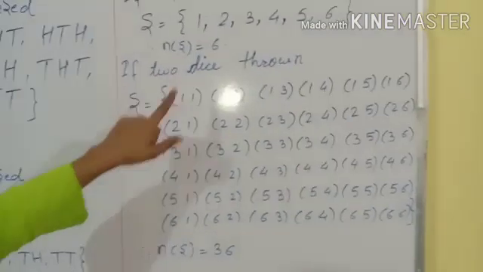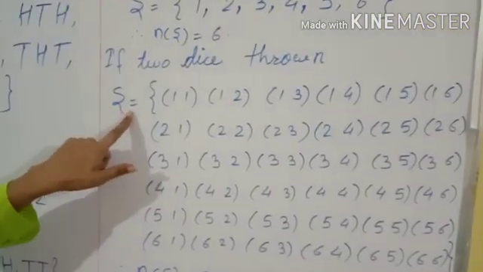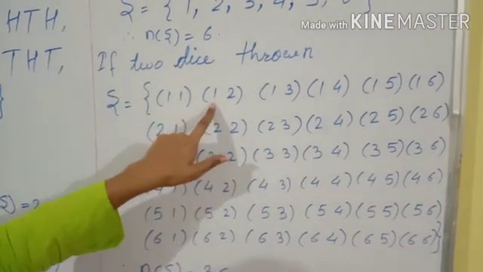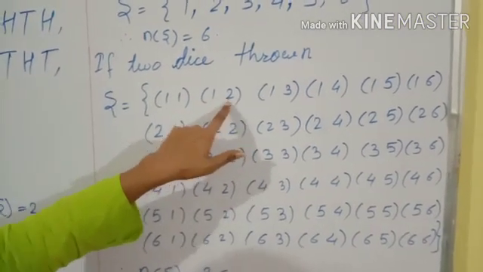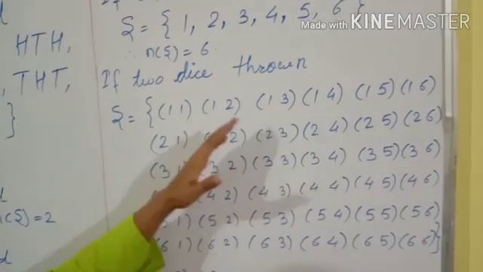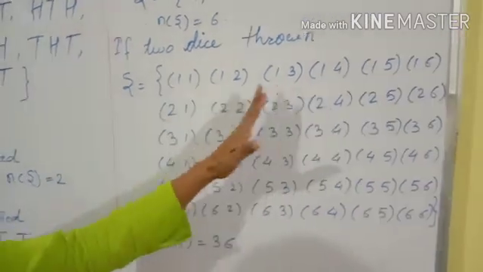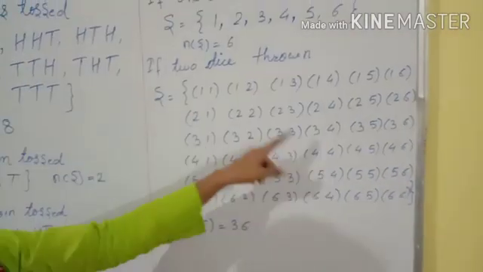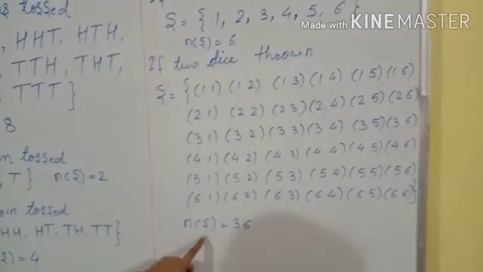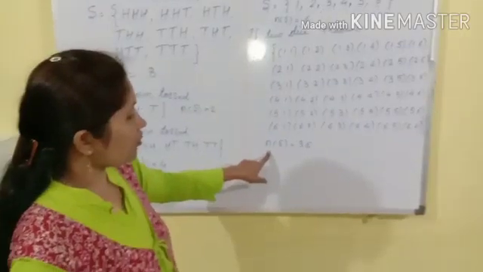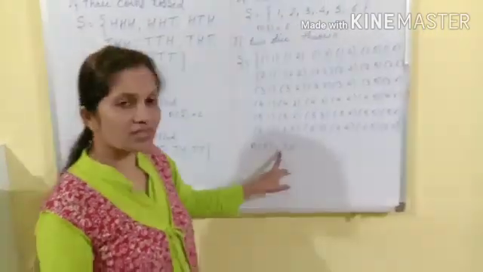So we can represent here, if we throw 2 dice at a time, the sample space: 1 1 on both the dice, or on the first dice 1 and on the second dice 2, on the first dice 1 and on the second dice 3. Like that we will get pairs of numbers, and we will get a total of 36 outcomes. If you count all the outcomes here, you will get a total of 36 outcomes. So we can represent the total number of outcomes n of S as 36.